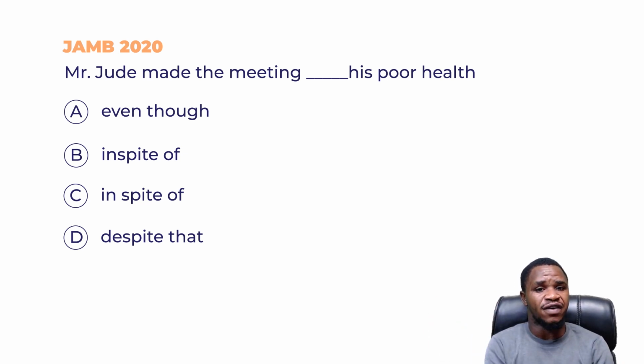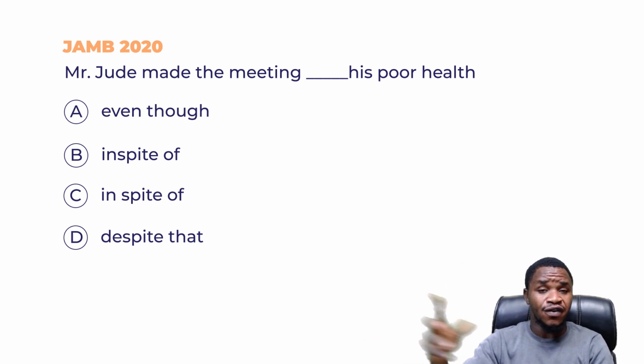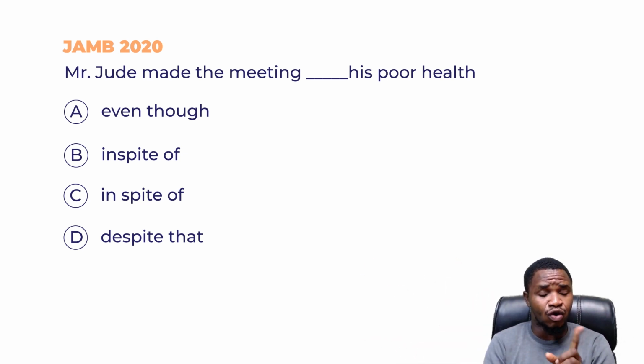In spite of, written as in spite together and then a space before the of, is wrong. And then let's skip to D. D is Mr. Jude made the meeting despite that his poor health. That is a wrong grammatical structure, so that's wrong.